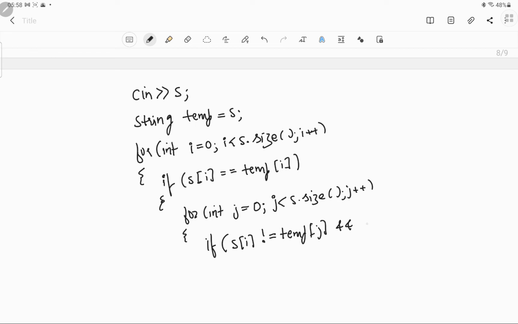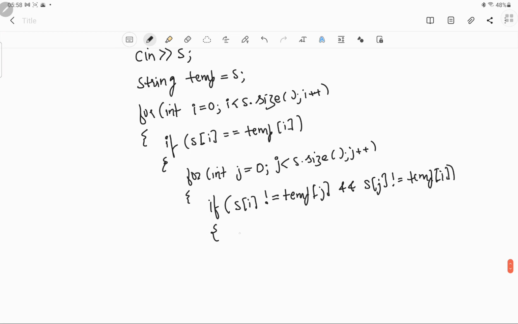and S of j not equal to temp of i, then what we need to do is replace them. So we have to swap it. Now we can do it by creating another character. X is equal to temp of j.